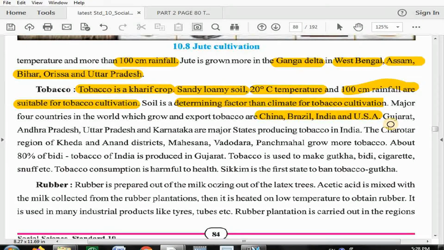Now another thing, I don't know, but I heard that several teachers are saying that these names are in order. I have not verified. Can any students verify whether these names are given in sequence? I mean to say China first, then Brazil, then India, and then US. Without verification, there are so many teachers teaching this that when it's asked in exam, then China first, Brazil second, India third, and US fourth.